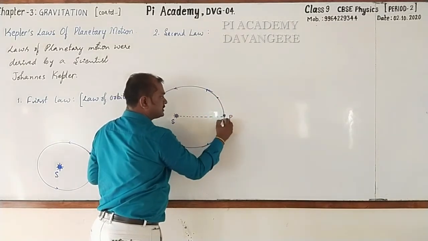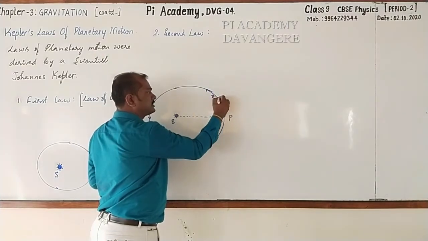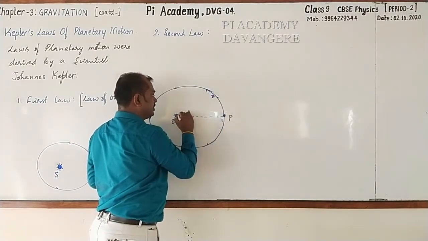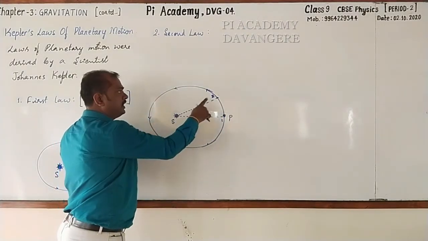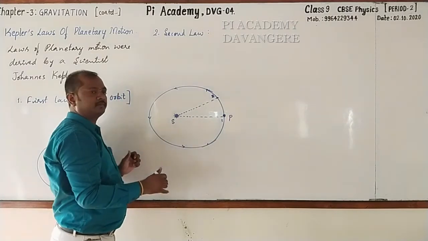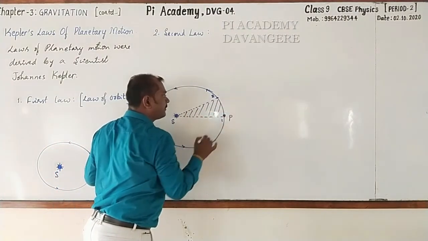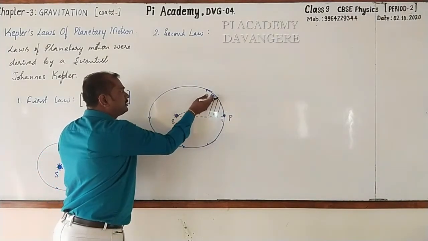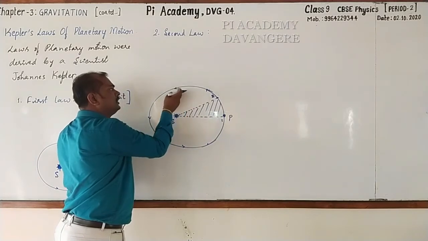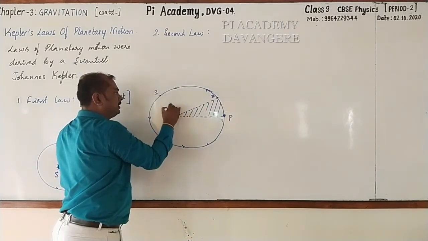So this is the first position and this is the second position. After some time it has taken the second position. Again I am going to draw the line which joins sun and the second position of the planet. And it sweeps some area. I have shaded that area. Similarly, it comes like this. You may take third position here, wherever you want. I am taking the third position here. Again, let me go for joining